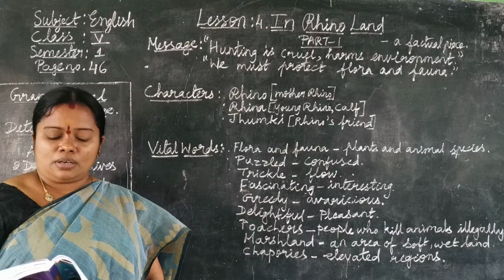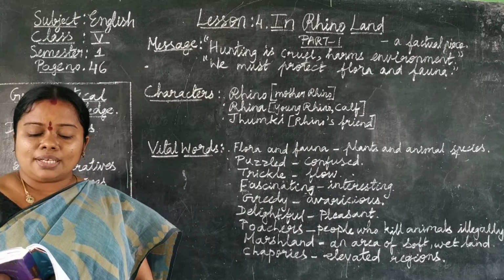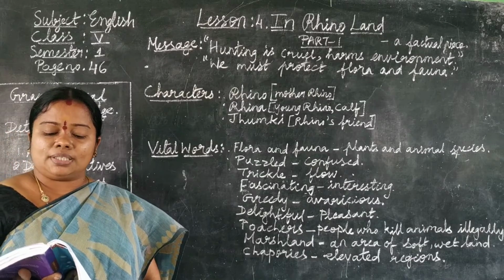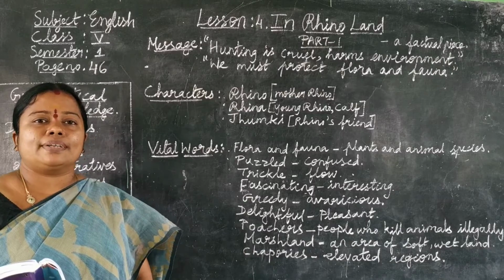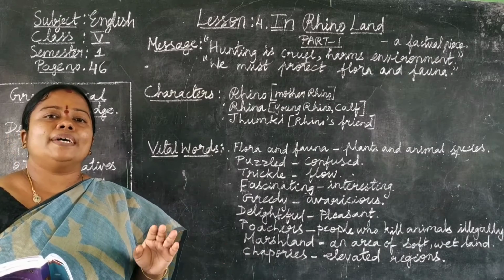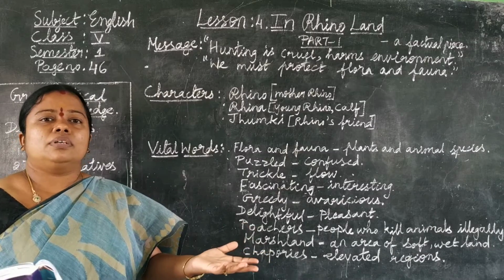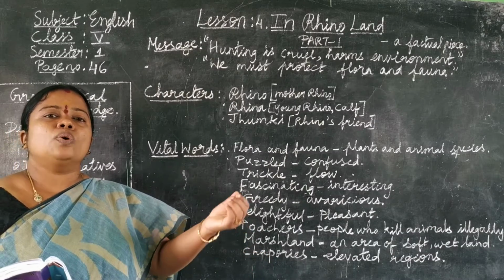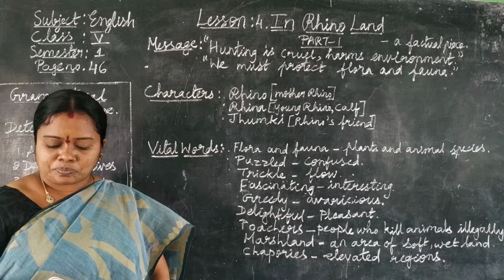So it is winter now, but the afternoons are still very warm. I think Rhina and I will take a little fun in the Brahmaputra today. So looking at the water in river Brahmaputra, Mother Rhino thought that she and her daughter Rhina can just go into the water and have fun for some time.